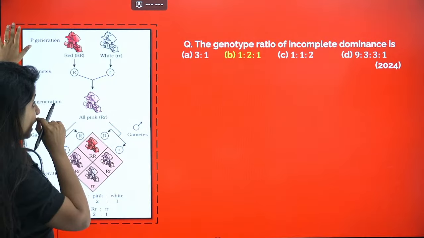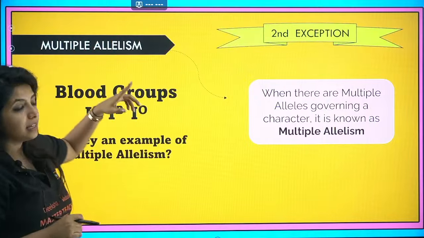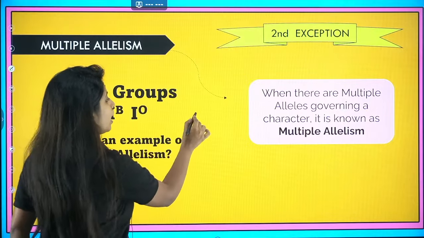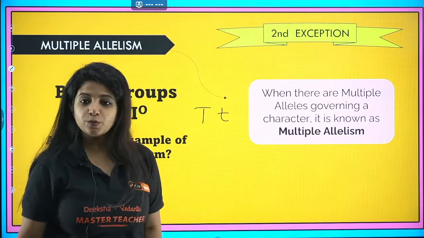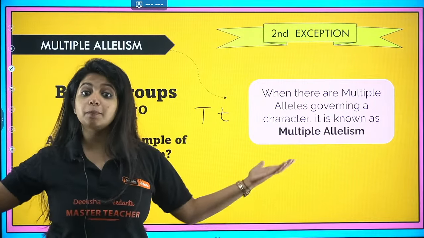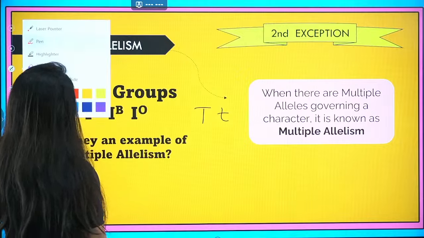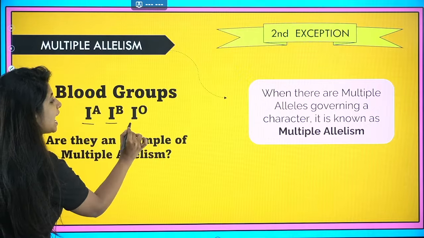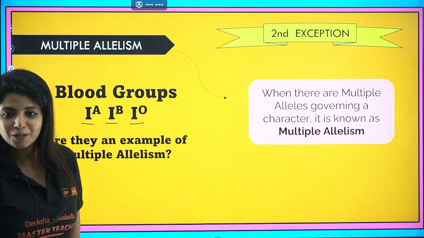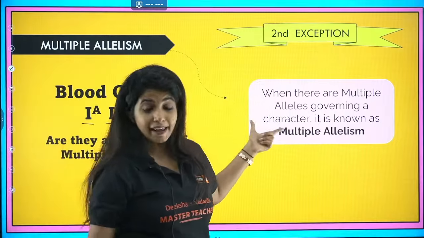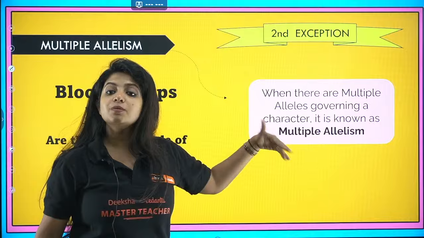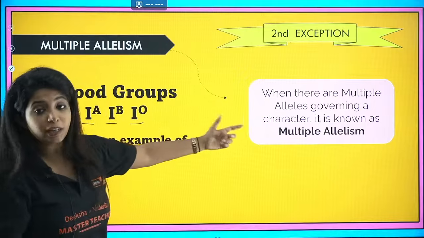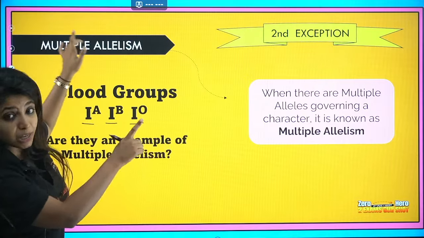Now, going ahead with the second exception that we have, that is multiple allelism. Mendel said usually one gene, if you're talking about height, has two alleles, capital T, small t. But it was found that there is a concept known as multiple allelism. Multiple alleles can be there, and that was found in the case of blood group. There were alleles known as IA, IB, and IO. 3 alleles are there, my dear children. So when multiple alleles are governing a character, that is your blood group, it is known as multiple allelism. And this is the second exception.